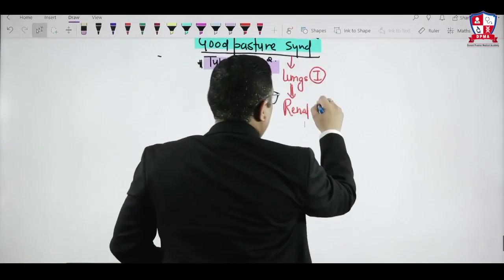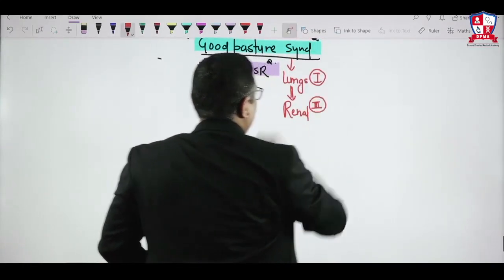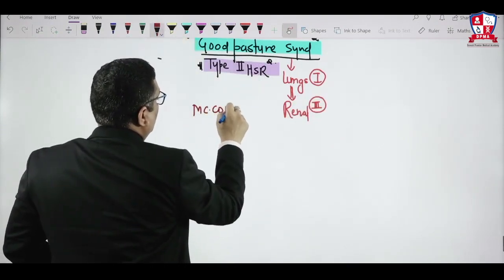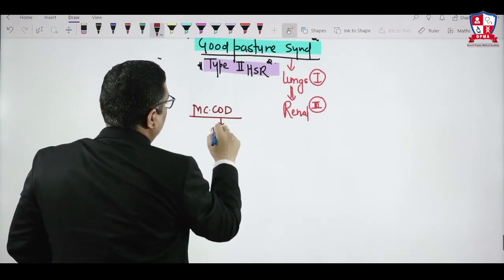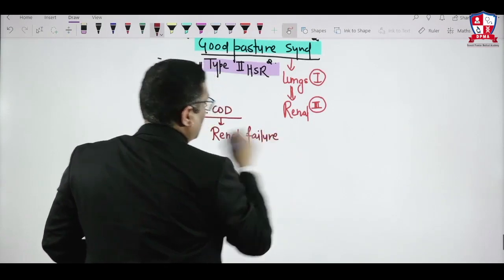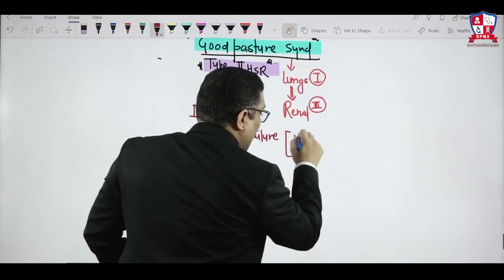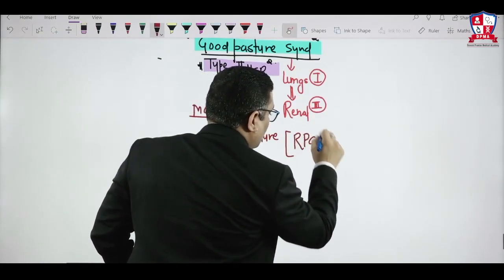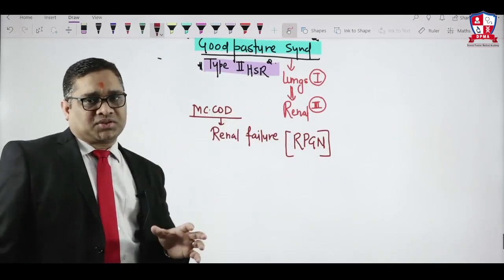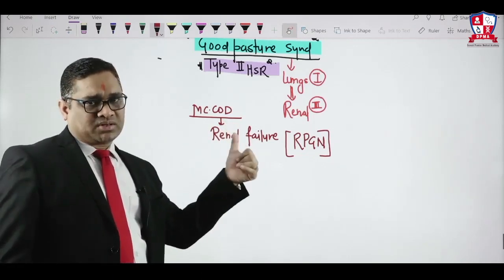First lungs will be involved, and then there will be renal involvement. So the second organ affected will be the kidney, right? But the most common cause of death in this patient is the renal failure. So the most common cause of death is not the lung failure or lung infarction. It is the renal failure. Which is the cause? RPGN, rapidly progressive glomerulonephritis, is the cause of renal failure in Goodpasture syndrome, and that is the most common cause of death, right?